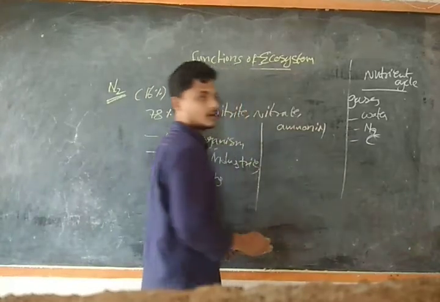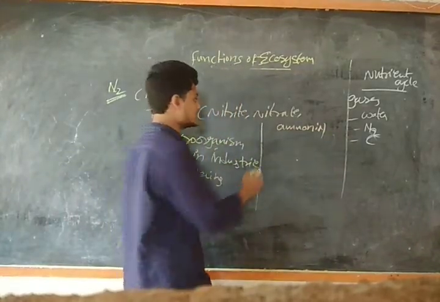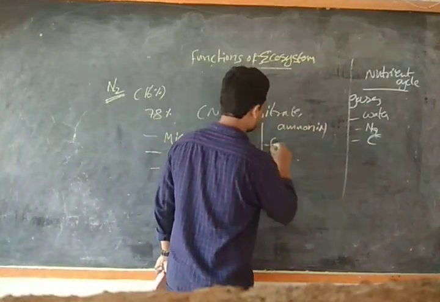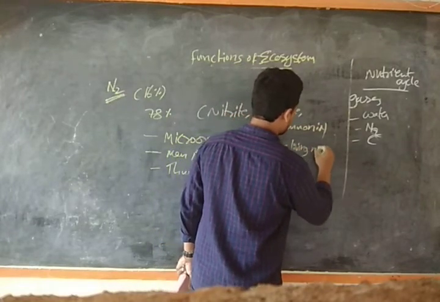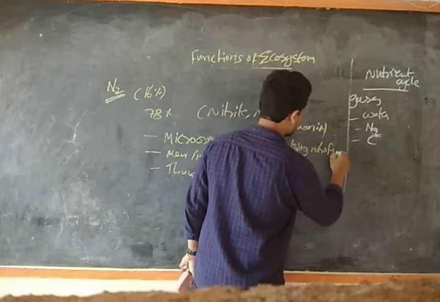In ammonia formation, we have 2 types of converting bacteria. The first is the free living nitrifying bacteria.